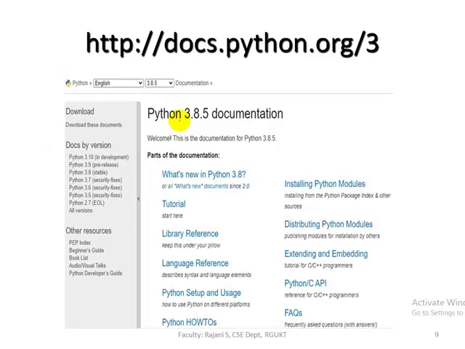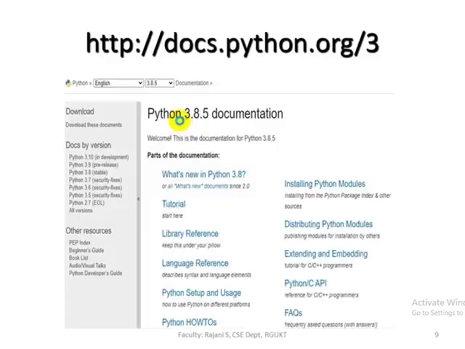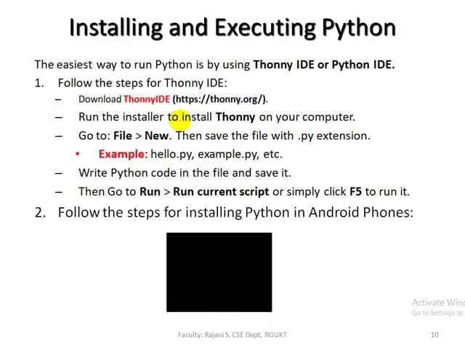docs.python.org. This site is very useful for documentation. If you want more information, please visit this site, docs.python.org, and we can download Python software also from there. Now, installing and executing Python. We have so many software options available to execute Python programs. We can use python.org to download Python software, but here I am using Thonny software.